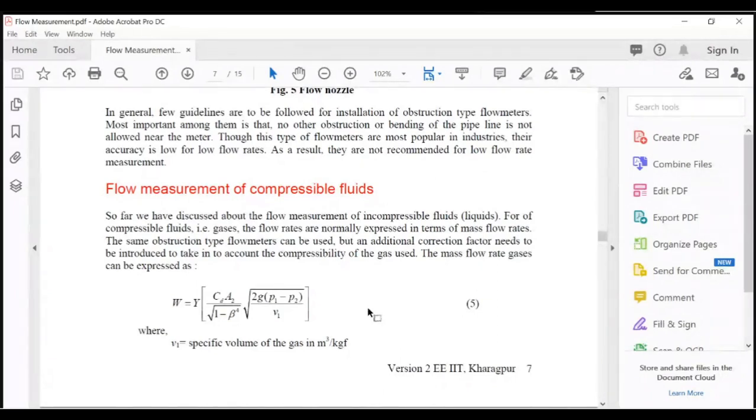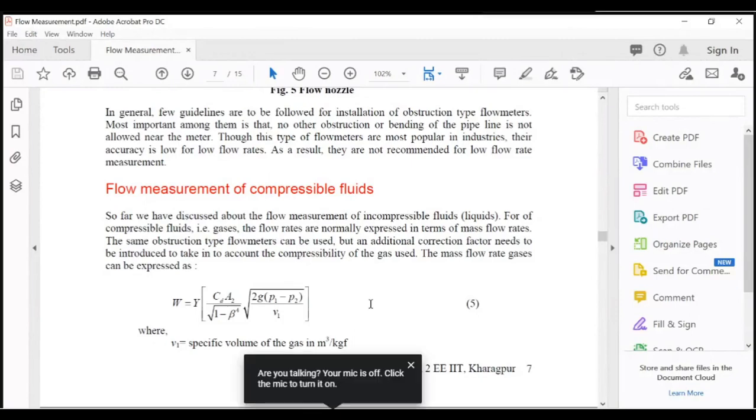In the equation of continuity, we assume that rho 1 A1 V1 is equal to rho 2 A2 V2. We assume that rho 1 is equal to rho 2, so it becomes A1 V1 is equal to A2 V2. Okay, so the equation 3 will be modified when you put A2 by A1.